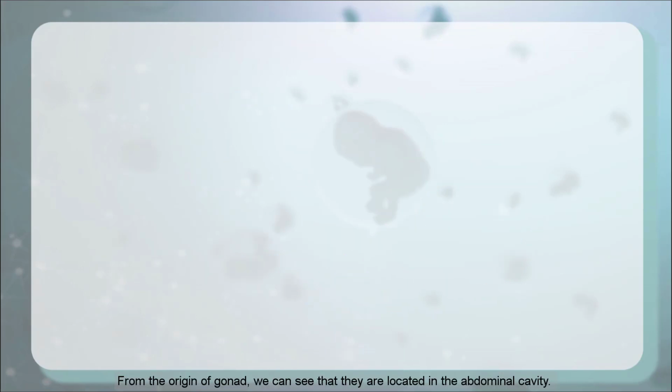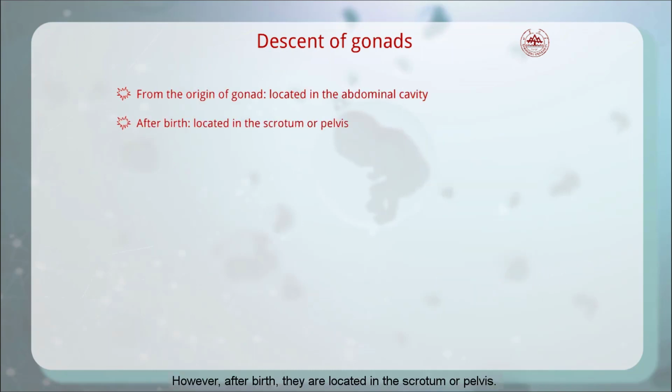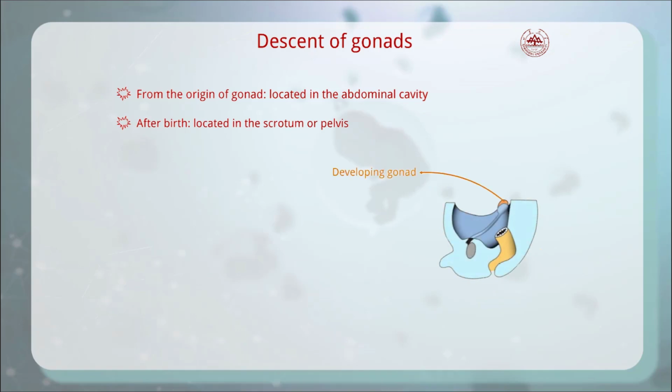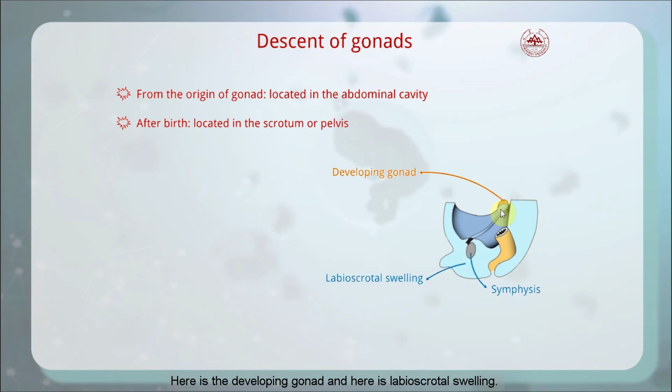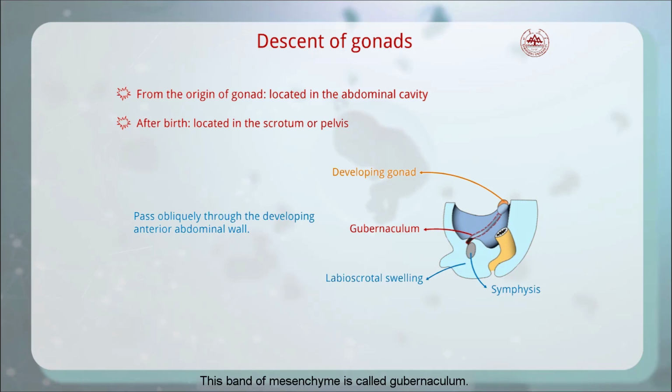From the origin of the gonad, we can see that they are located in the abdominal cavity. However, after birth, they are located in the scrotum or pelvis. They must descend. Here is the developing gonad, and here is the labioscrotal swelling. There is one band of mesenchyme extending from the caudal pole of the gonad to the internal surface of the labioscrotal swelling. This band of mesenchyme is called the gubernaculum. The gubernaculum passes obliquely through the developing anterior abdominal wall at the site of the future inguinal canal.